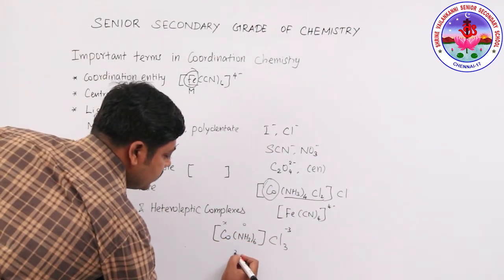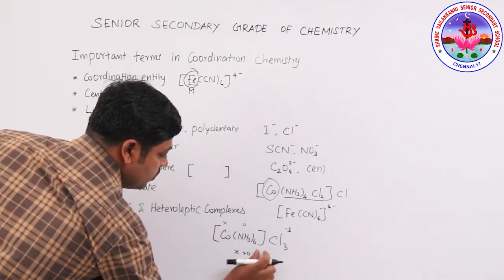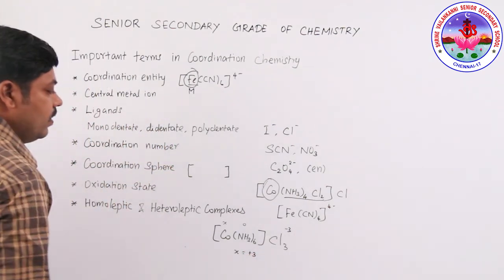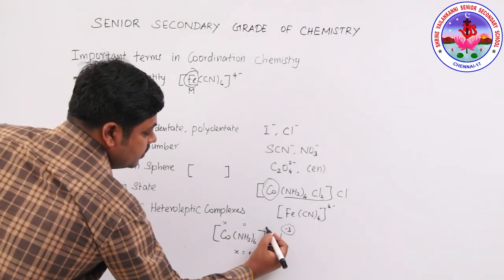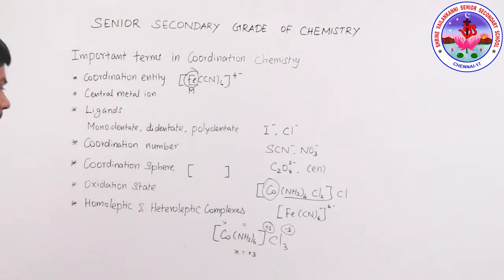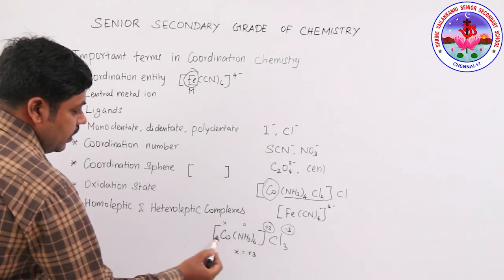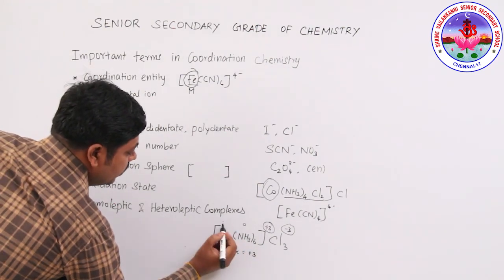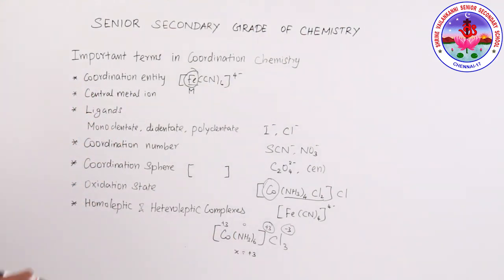So X plus 0 is equal to, it will become X is equal to plus 3. How is it possible? The complex charge and the metal ion charge should be equal. So here the outside is -3, which means the metal ion should be plus 3. So X is equal to plus 3. This is finding the oxidation state.